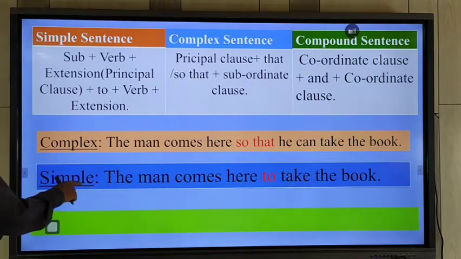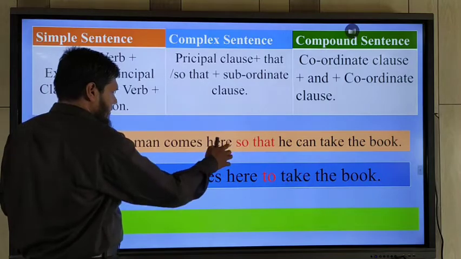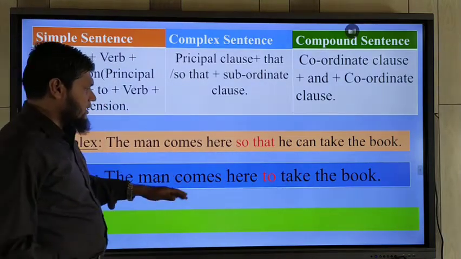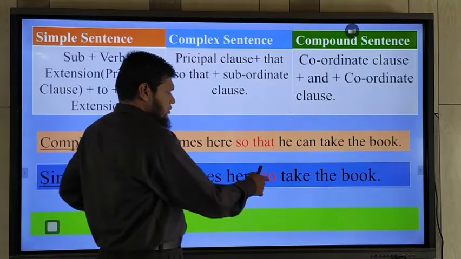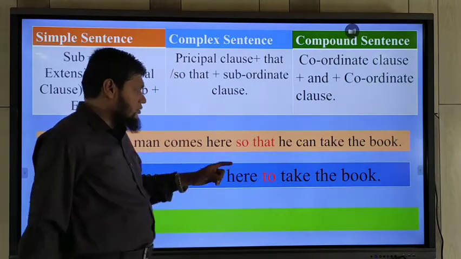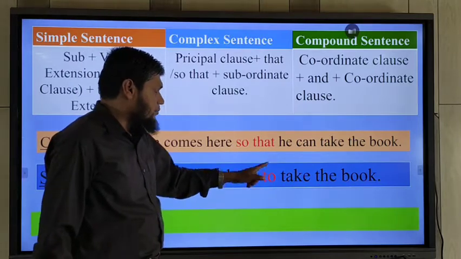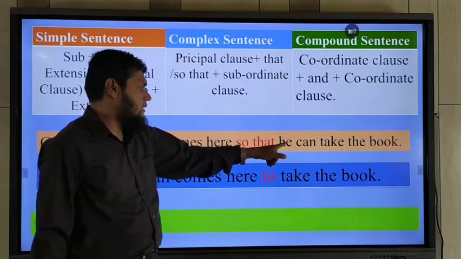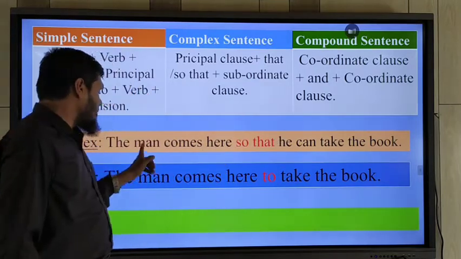So check it. Simple sentence: The man comes here. We have used the principal clause here. That time we use "to" instead of "so that". You should use "to" instead of "so that" because the subjects are similar. The man, he and the man are same.